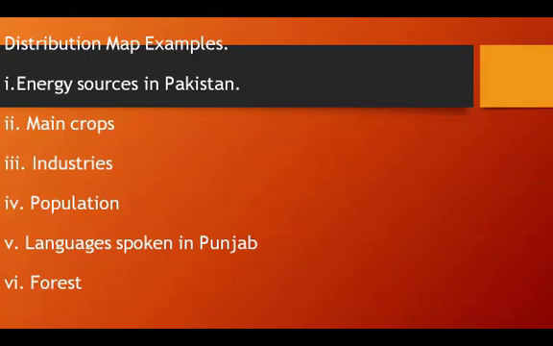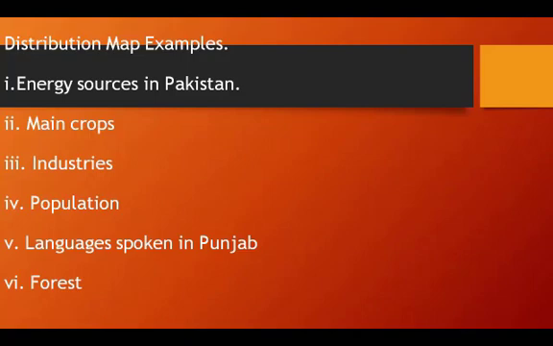And the distribution map examples. First of all, if we draw the map having the energy sources in Pakistan, that will be a kind of distribution map. And if we want to draw a map showing the main crops, including cash crops or food crops of Pakistan, that will be the distribution map of Pakistan.